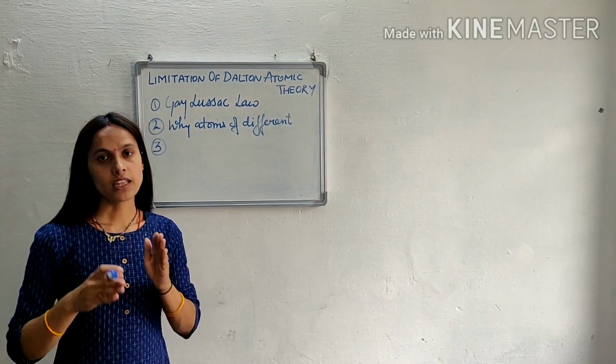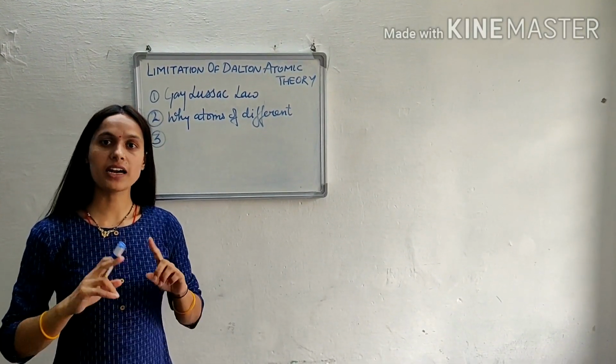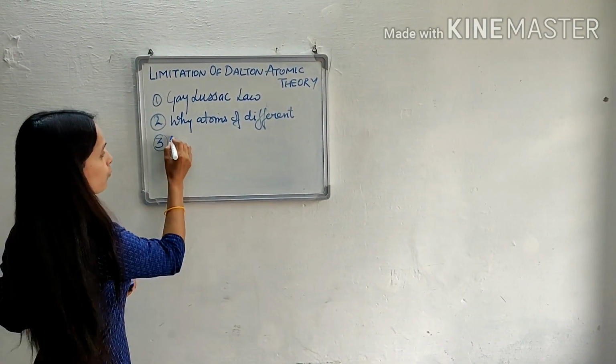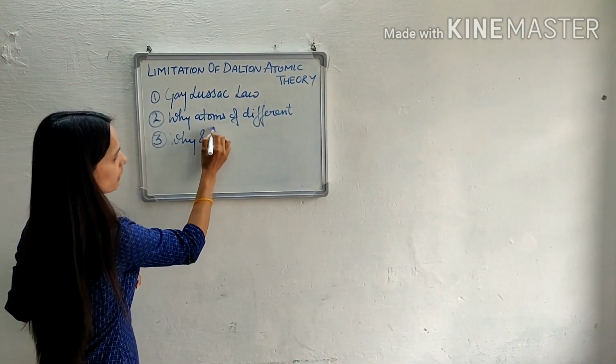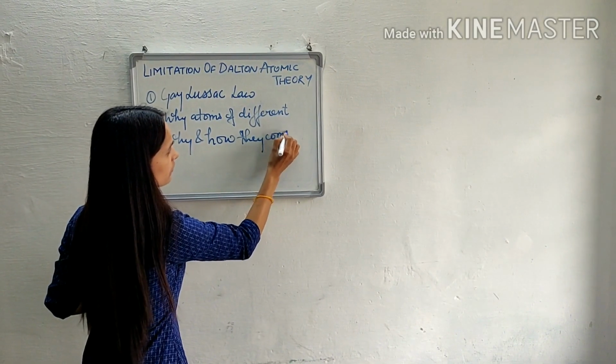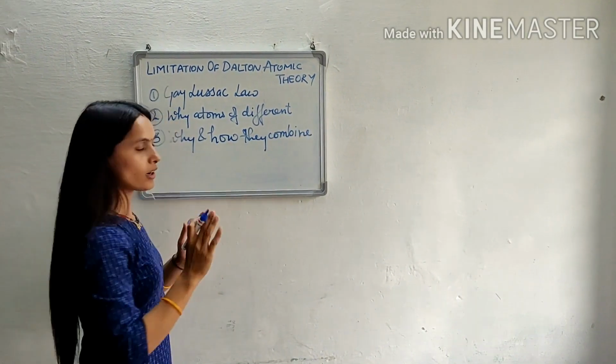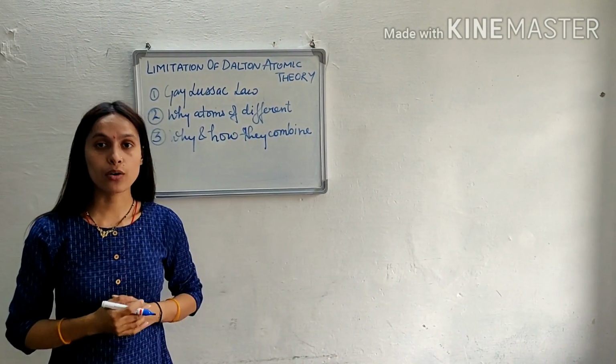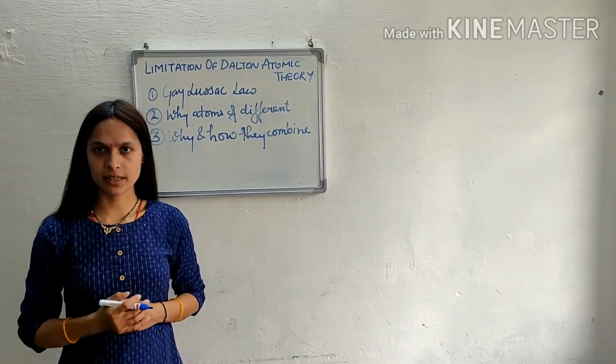But if the atoms of different elements are different in all aspects, why and how do they combine? Means if they are different in all respects, then how do they combine and why do they combine?